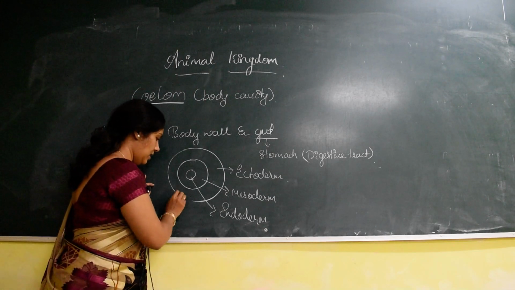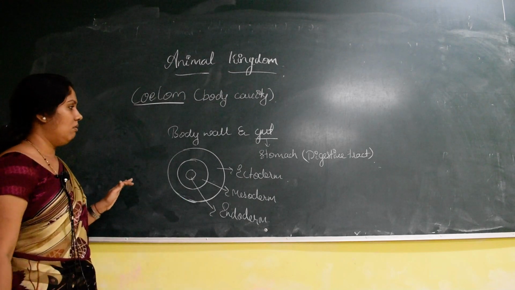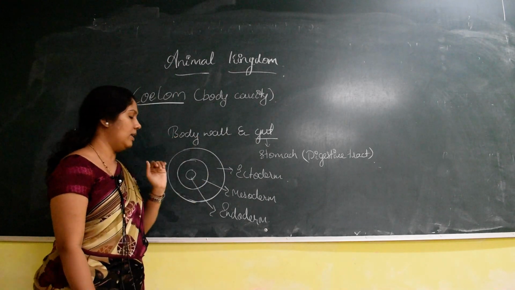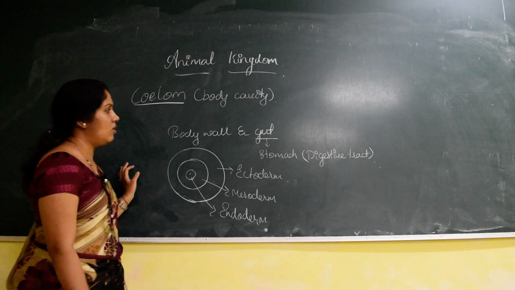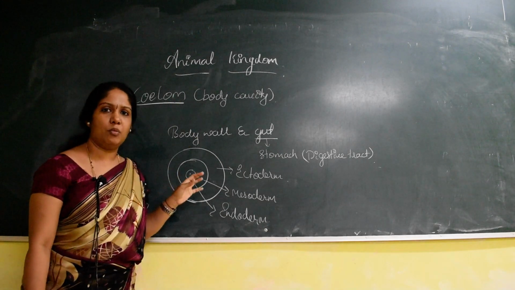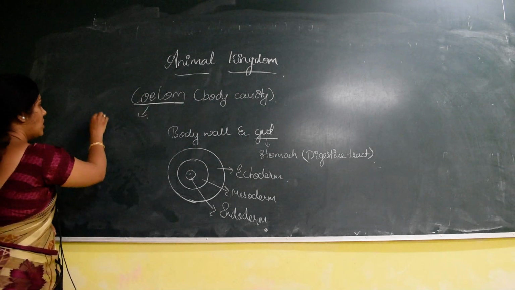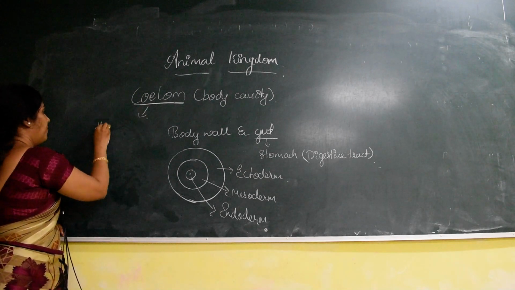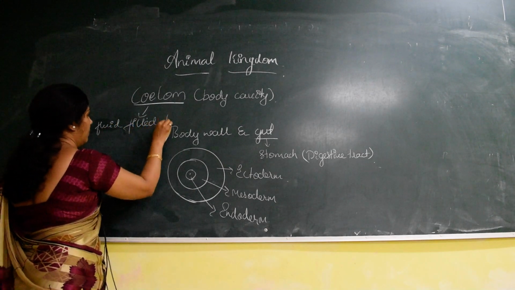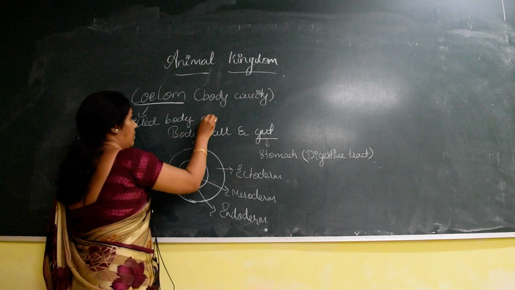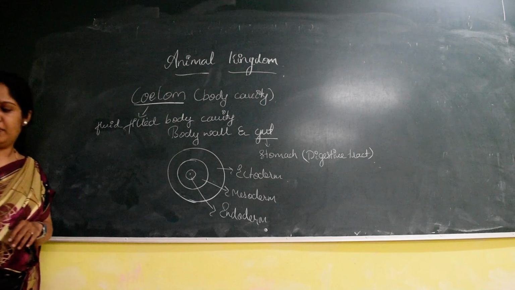From these three germ layers the organism arises. Now consider the body wall and the gut. In between these two there is a fluid filled body cavity. That fluid filled body cavity itself is called coelom. So coelom is a fluid filled body cavity.